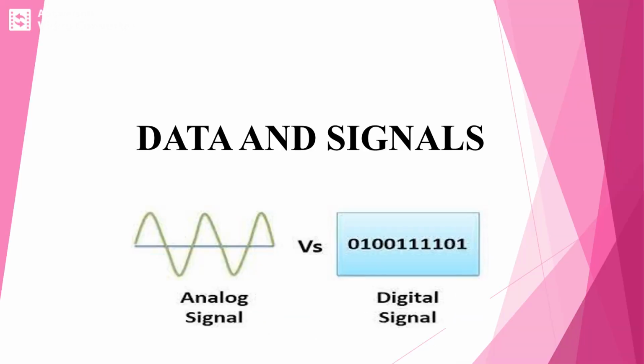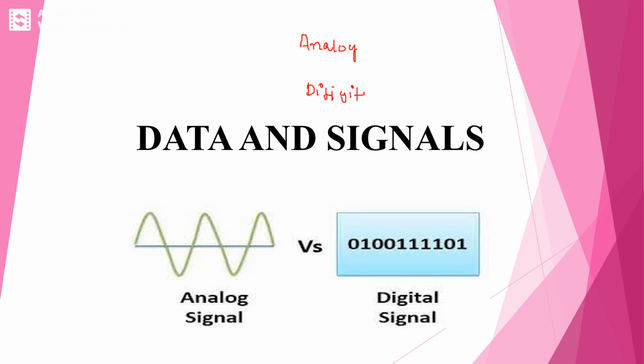Hello students, in the present video session we'll discuss data and signals. Any information which is to be transmitted between sender and the receiver may be in analog form or digital form. So the data or information can be represented either as an analog signal or else a digital signal.